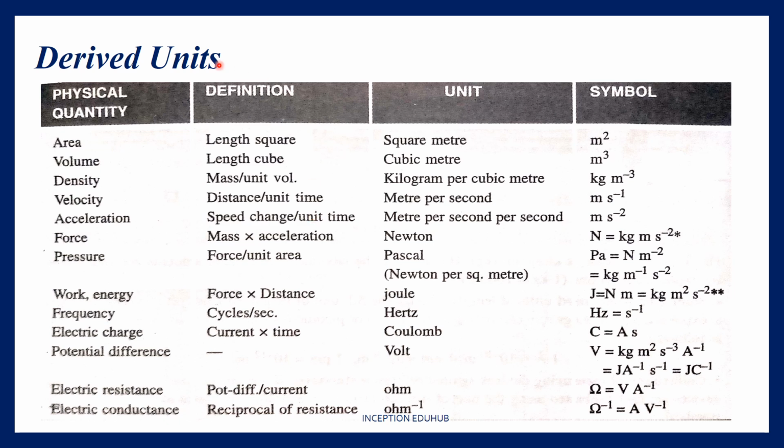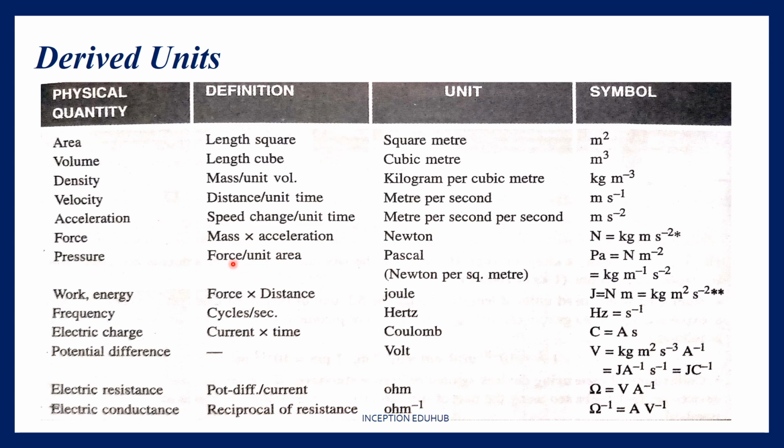And of course the definition you will have to know, because you need to know first that velocity is distance upon time, only then you can put it as meter per second. So that's how you have to do it. Acceleration is speed change per unit time. So meter per second is speed, per second is time, so meter per second square is acceleration. Force is mass into acceleration. Its unit is kg meter per second square, which is called Newton. That's why we call the SI unit of force Newton.